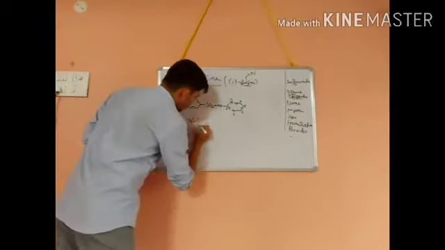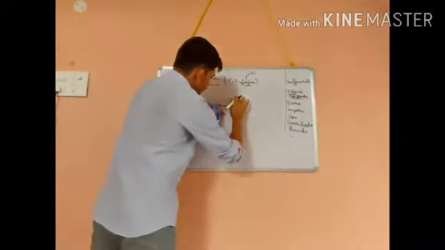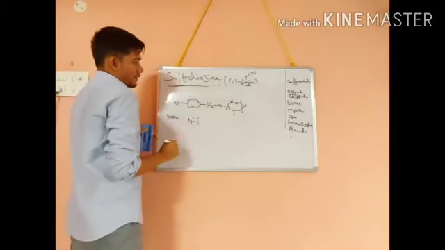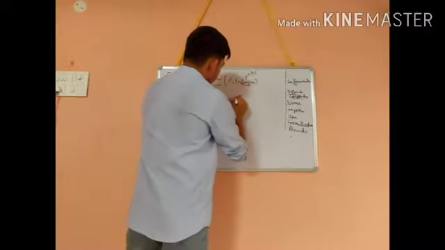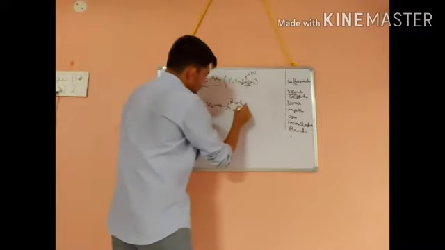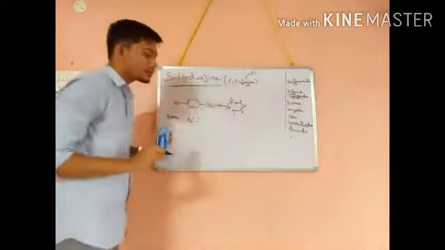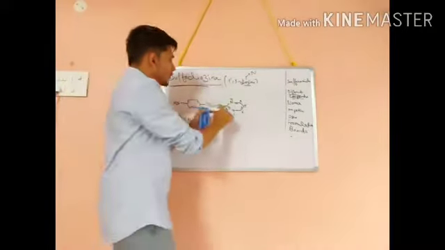So this is N1. In N1, what is attached? If you see, this structure is pyrimidine, a benzene-like ring with 2 nitrogen with unsaturation. That is your pyrimidine.